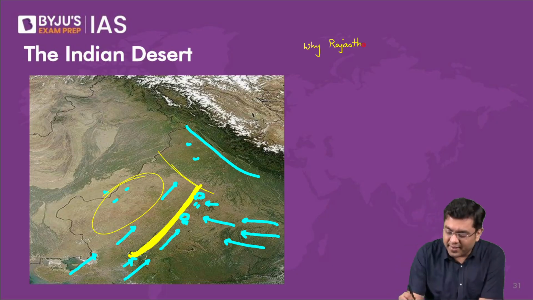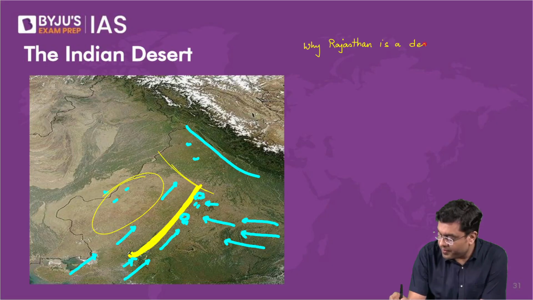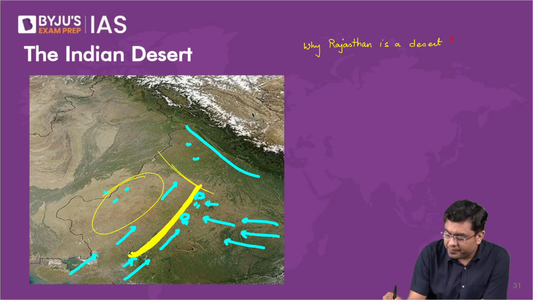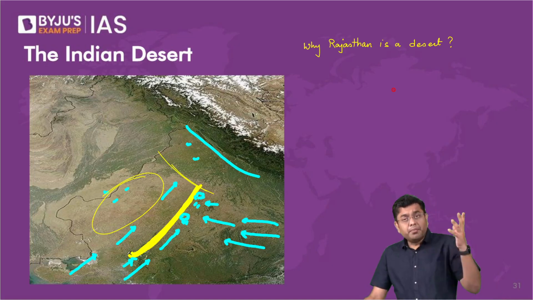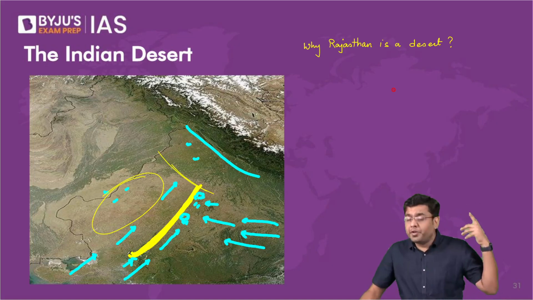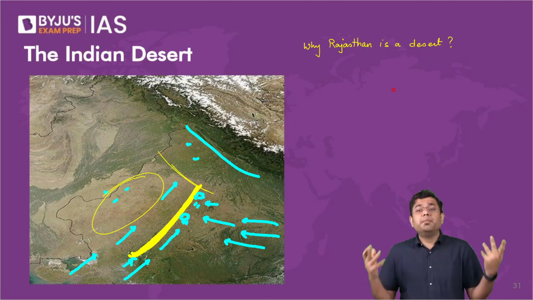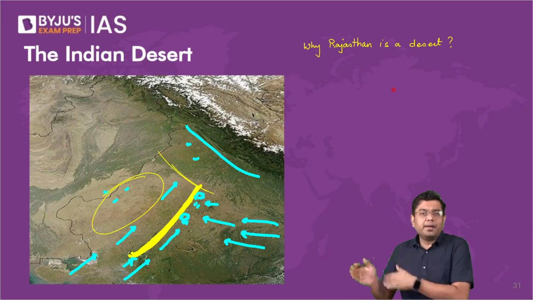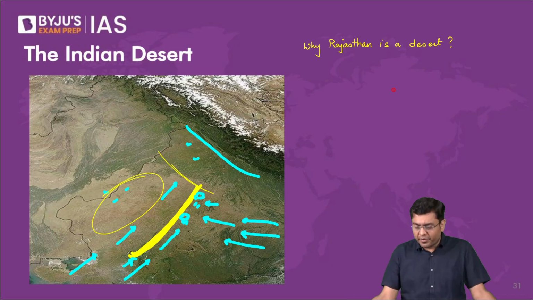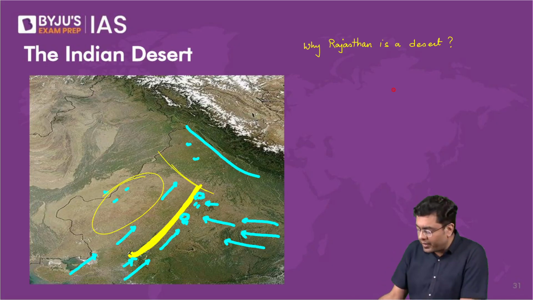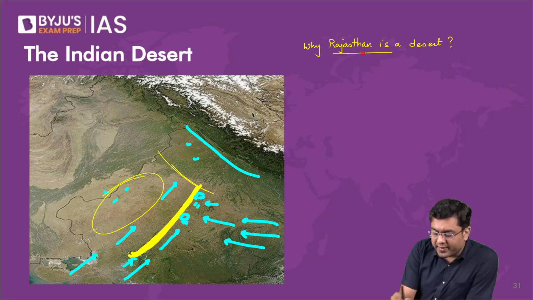So why Rajasthan is a desert? When Aravalis were not there, when there was no Aravali range, Rajasthan was not a desert. My dear friend, you are talking about a time billions of years ago when you did not even have a landmass like India. You had patches of land rather than the larger country or continent that you see in existence now. I'll give you the introduction of how the various landmasses came into existence, and some idea about that as well. So, why Rajasthan is a desert?